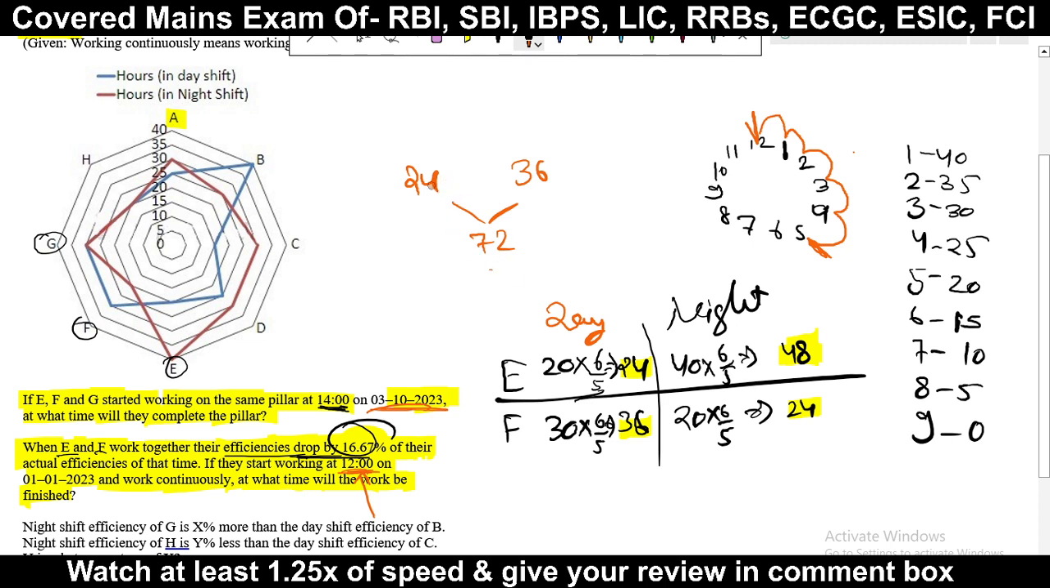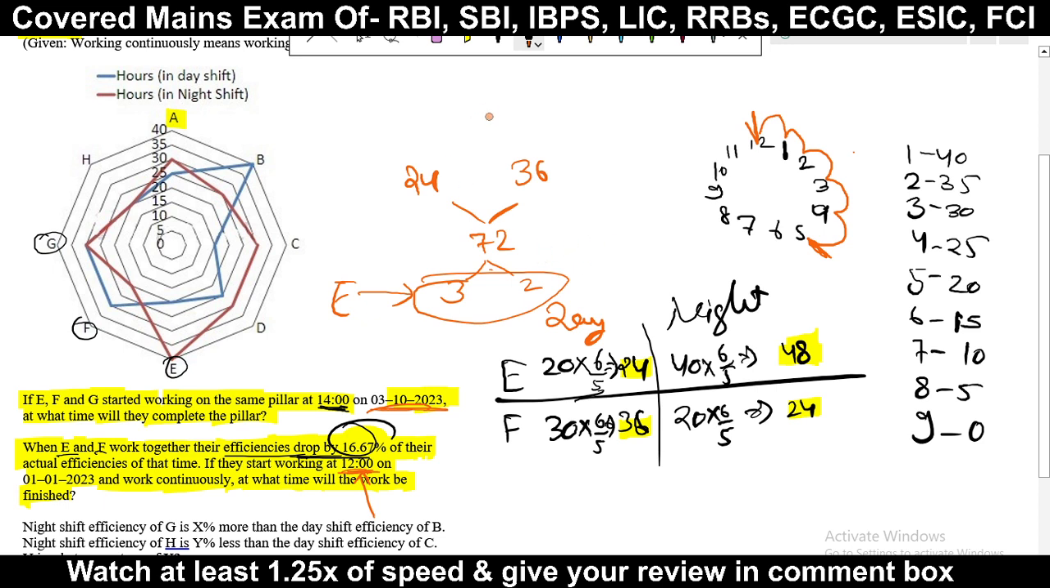Sorry, so their LCM will be 72. Now just simply calculate the efficiency also. If we divide this, it will give 3, and dividing 72 by 36 will give us 2. So this is their efficiency, but they can work a maximum of 5 hours this time.